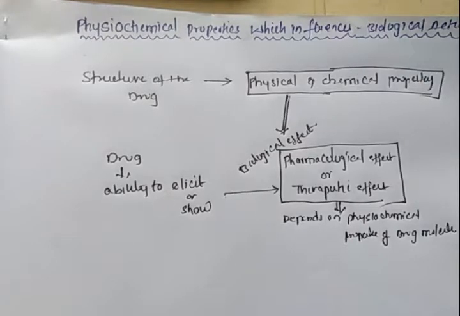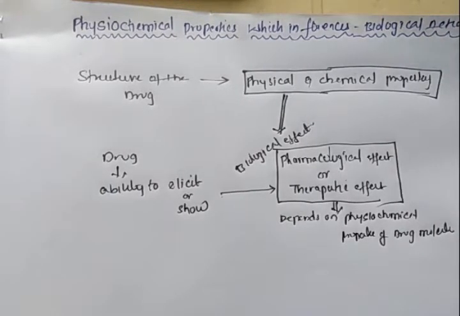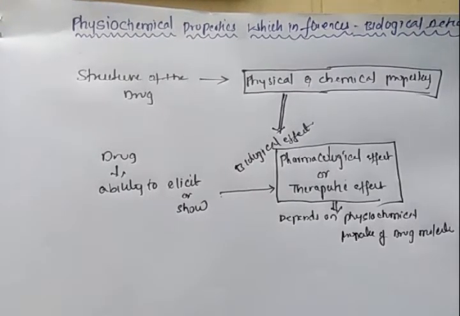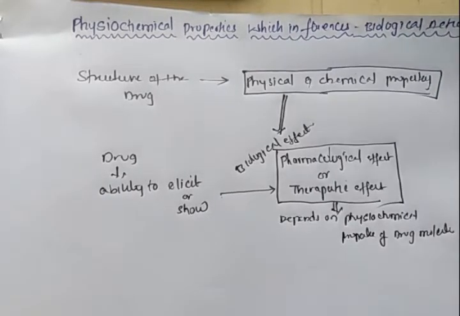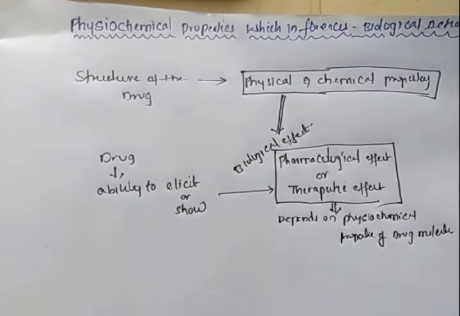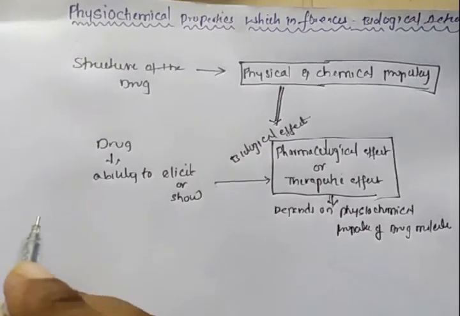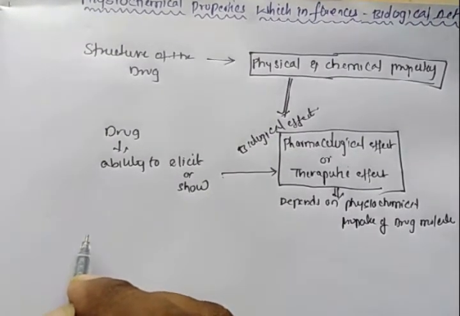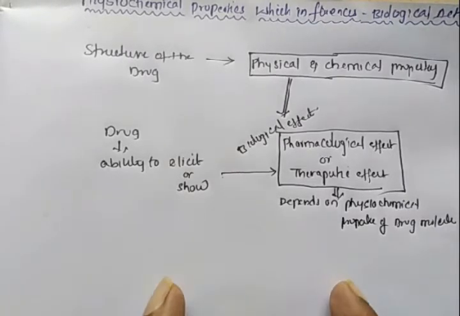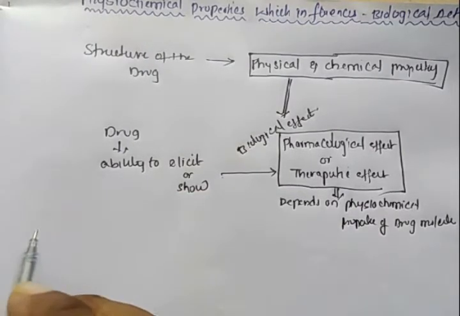Once again, I am stressing the point that the ability to elicit or show the pharmacological effect or therapeutic effect by a drug majorly depends upon its physical and chemical properties. So what are the various physical and chemical properties responsible for its biological activity? I am writing the list of physicochemical properties which affect the pharmacological effect and therapeutic outcome of the drug.